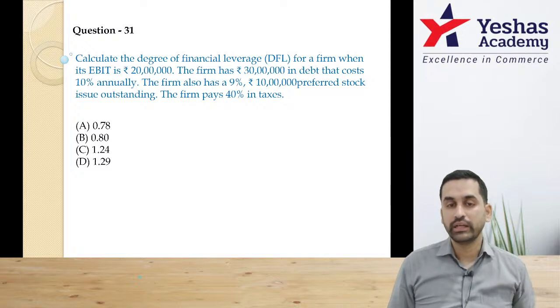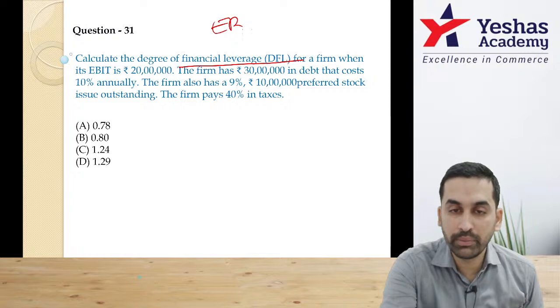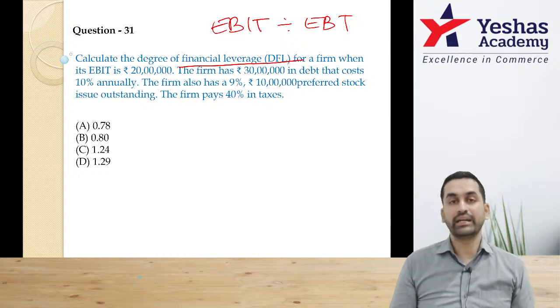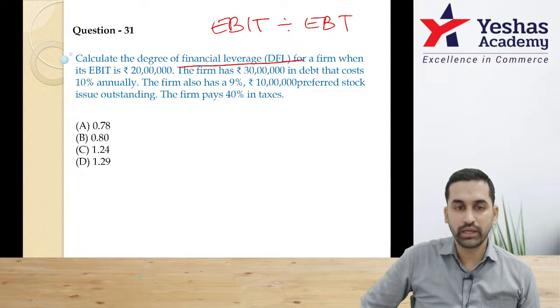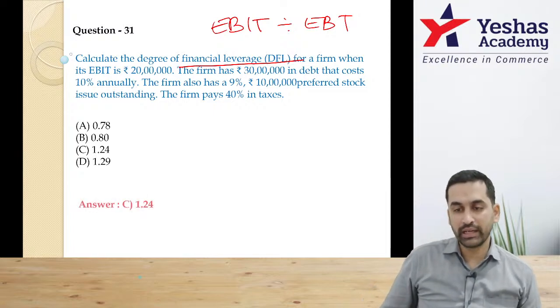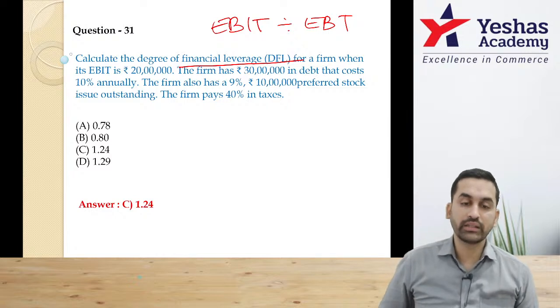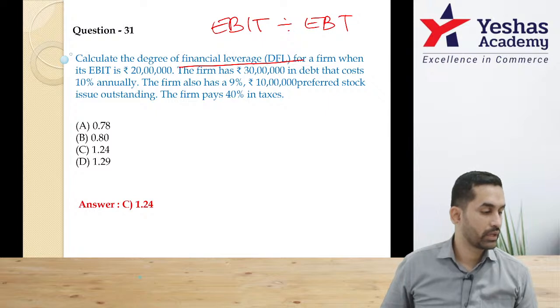The question is DFL. By the way, DFL is all about EBIT divided by EBT. So doesn't matter how much is tax rate. It doesn't matter how much is preferential capital also. Correct? Sir, EBIT 20 lakh. I have to take out 3 lakh interest. So it is simply 20 lakh by 17 lakh. I think the final answer is 1.24. Do you agree? Everyone?